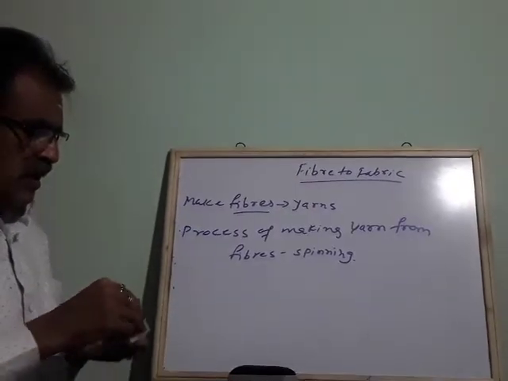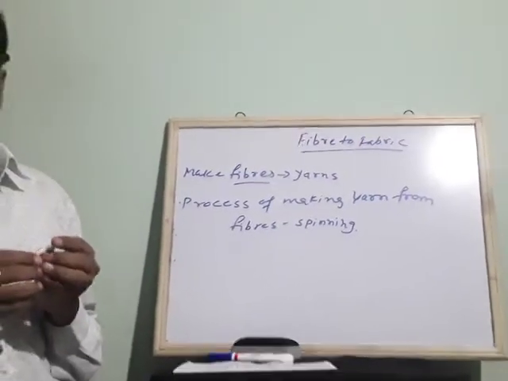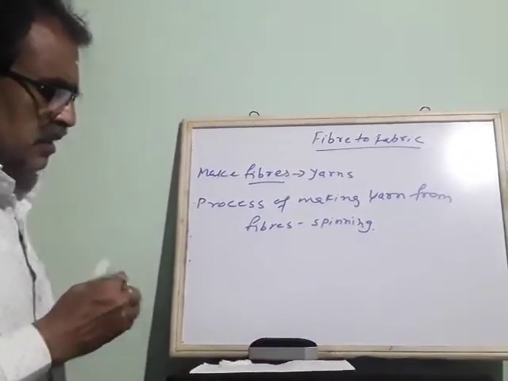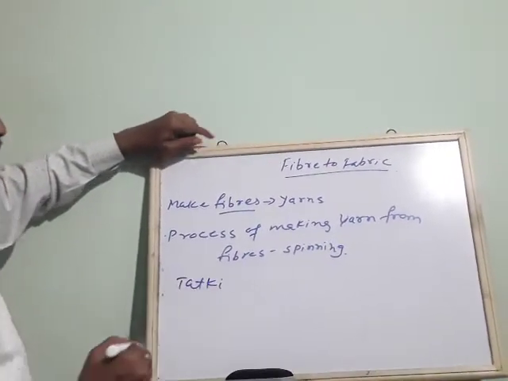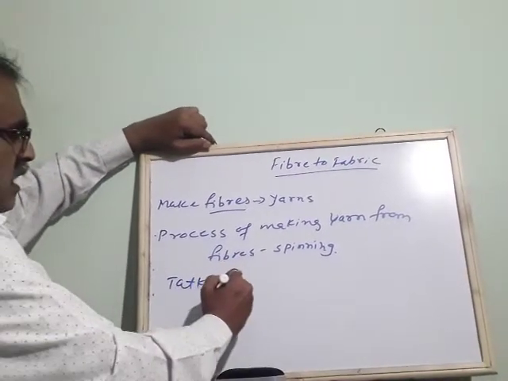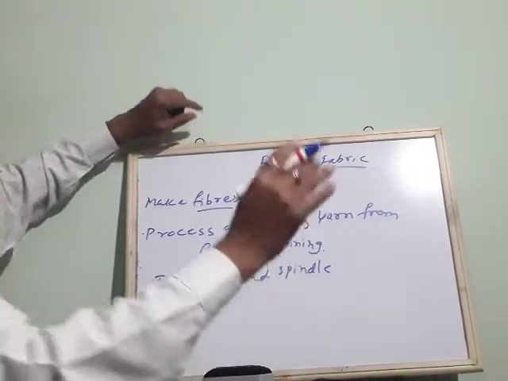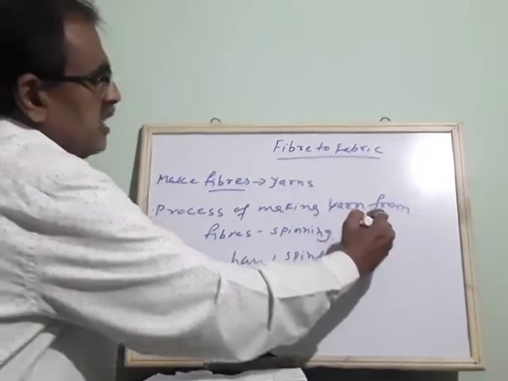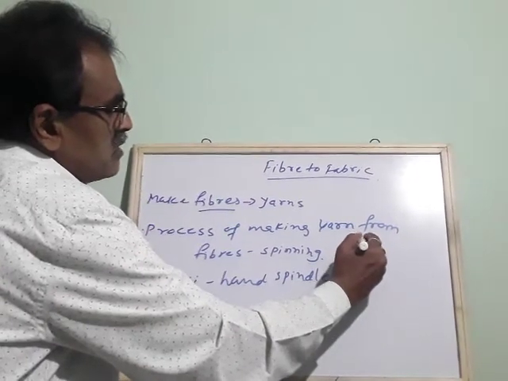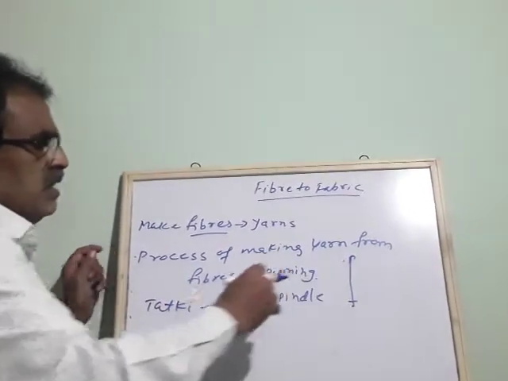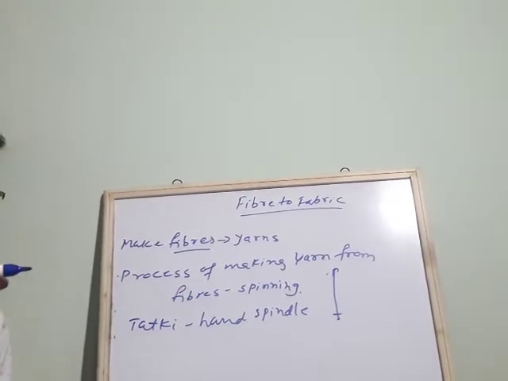In spinning, there is a device called tatki in Hindi, or in English the hand spindle. In your textbook it is given, you can check the diagram. It is somewhat like this, a little bent here, or sometimes it is bent like this. So that is the tatki or hand spindle. By using this, they are woven.